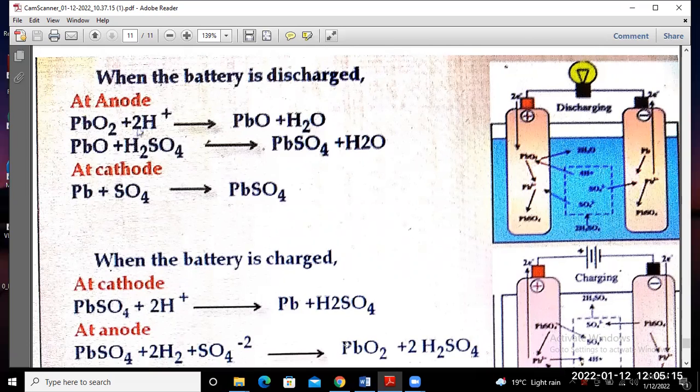So this is all about the electrochemical energy storage, that means battery, that we have already discussed in this class.